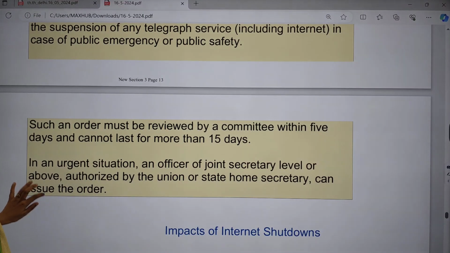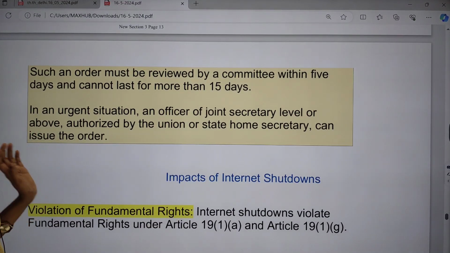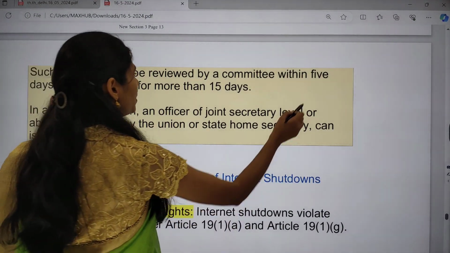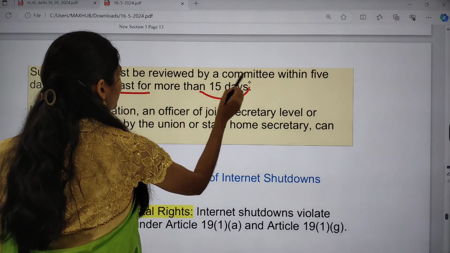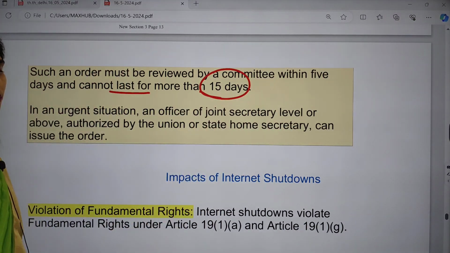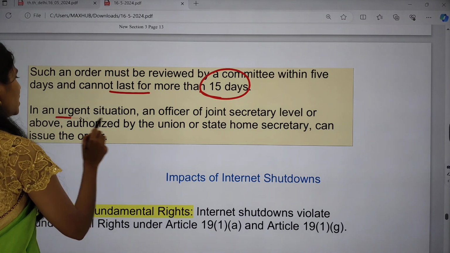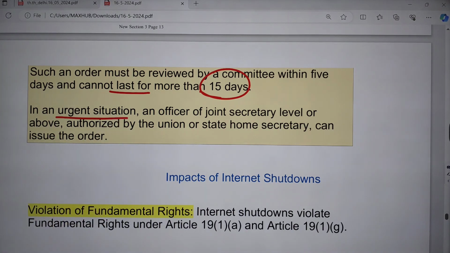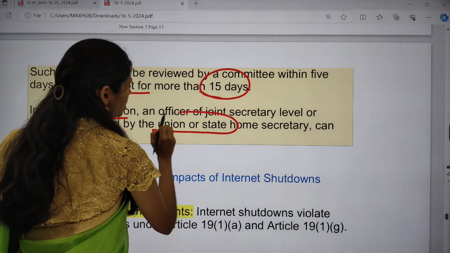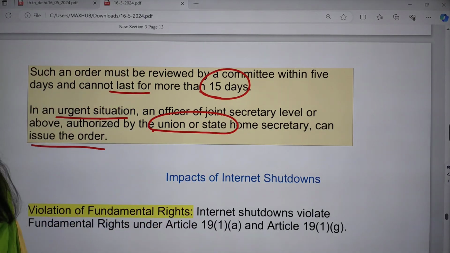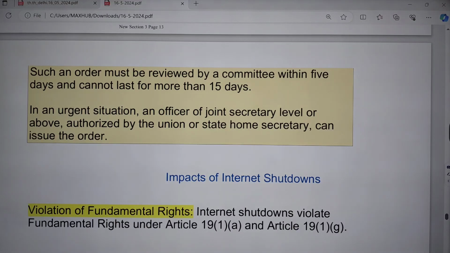Such an order must be reviewed by a committee within 5 days, and it cannot be more than 15 days. It is one important provision. And in an urgent situation, an officer of joint secretary level or above, authorised by the Union or State Home Secretary, can issue the order.